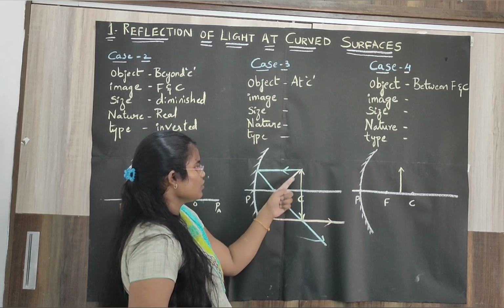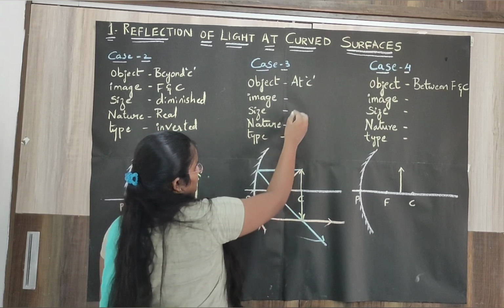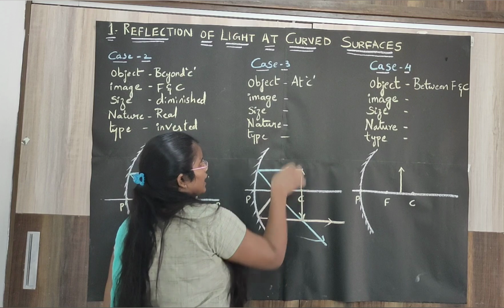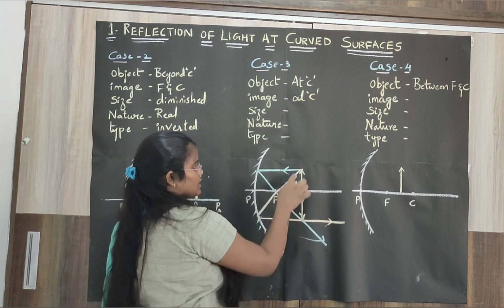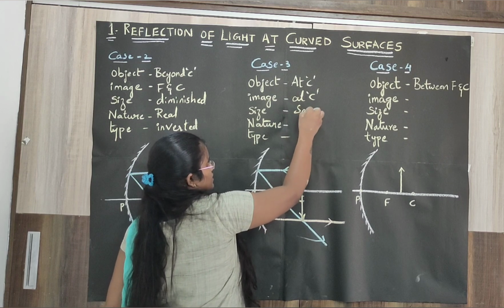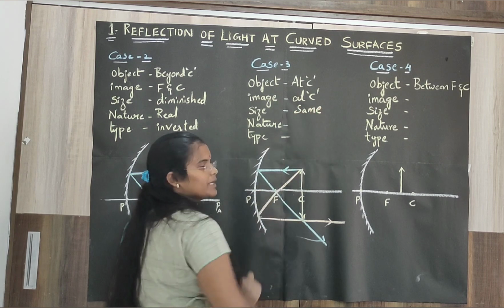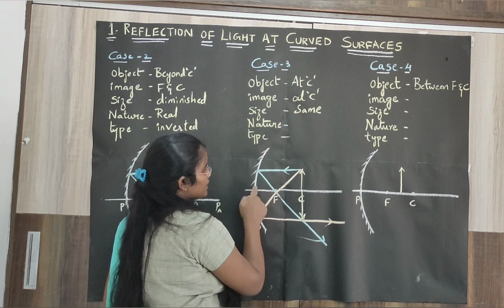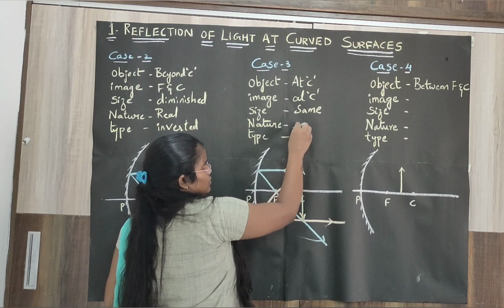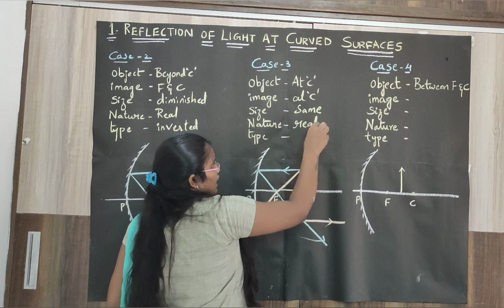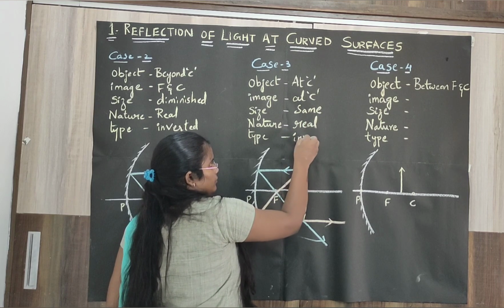Yes or no? So both are of the same size. The image is formed at C only. Yes, so the size is the same in both cases, that is object size is equal to image size, and the nature of the image is formed in front of the mirror. Yes or no? Yes, so it is a real image and it is inverted.